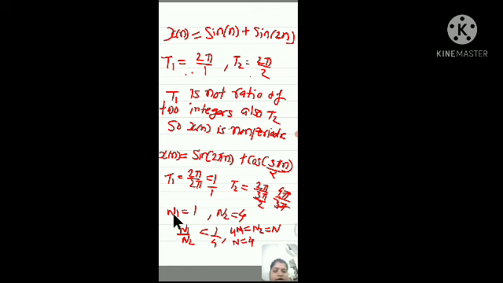Then the fundamental period in the discrete case is the numerator, that is N1 is equal to 1. Here N2 is the numerator, 4, so N1 by N2 is equal to 1/4. So cross multiplication, 4N1 is equal to N2 is equal to N. So N is equal to N2, that is 4, or it is also equal to 4N1, so 4 into 1, that is equal to 4.